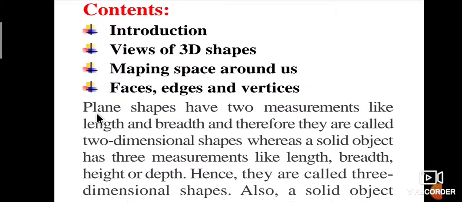Next, we shall discuss the introduction. Plane shapes have two measurements, length and breadth, and therefore they are called two-dimensional shapes. Whereas a solid object has three measurements: length, breadth, and height or depth. Hence, they are called three-dimensional shapes.